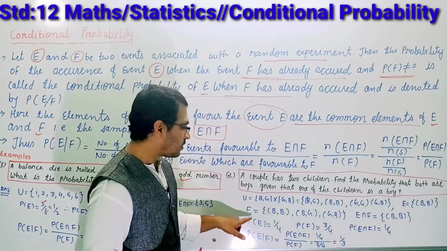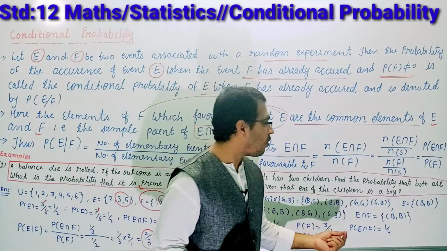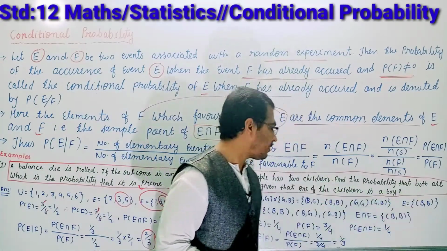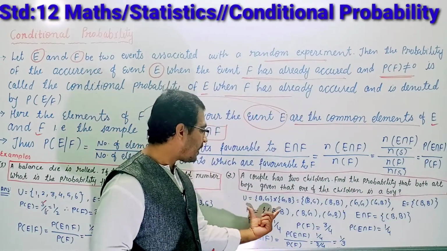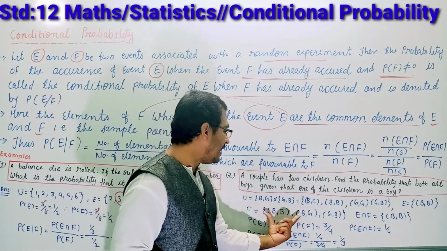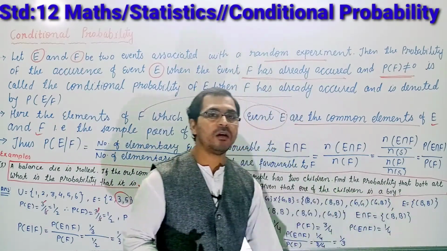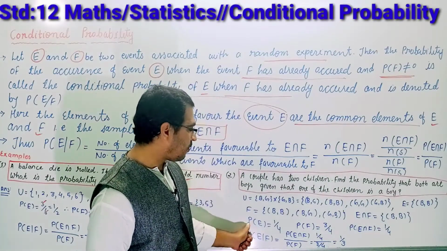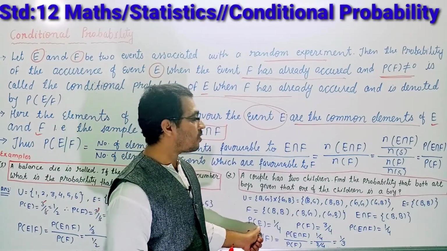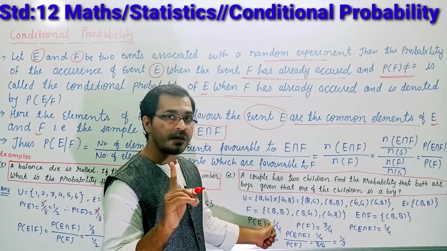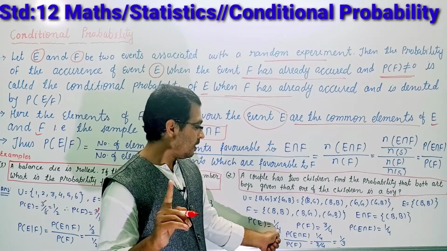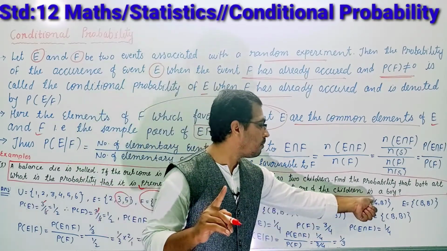Okay students, so what will we find out? Probability of E, probability of F, and the common sample point from E and F. So common sample point we are getting both are boys. Okay students, so probability of E. E means both are boys. This is only one event, so 1 by 4, because there are 4 sample points.